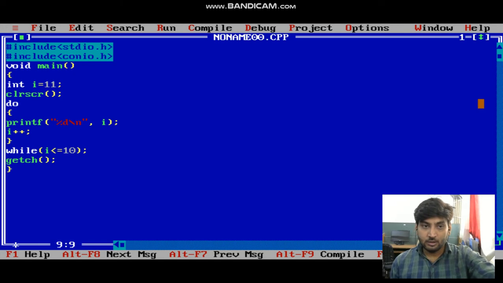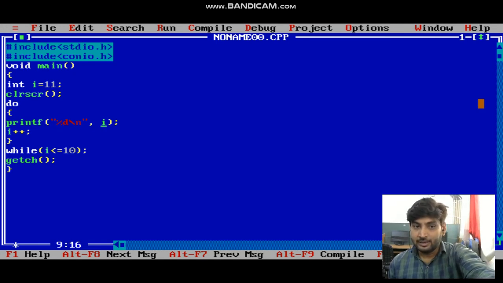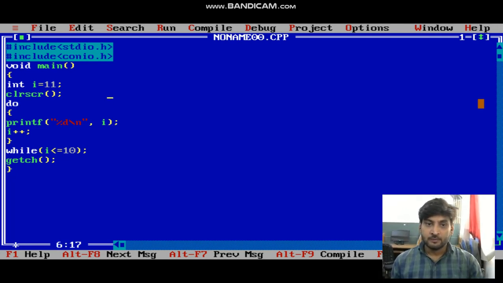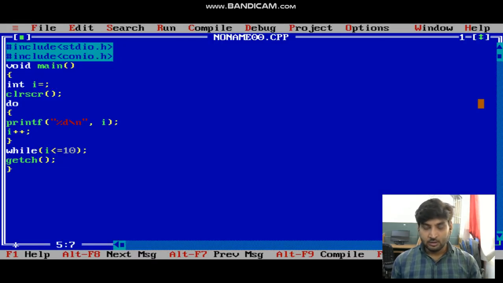So in do condition, printf %d and I, we are printing the value of I and I value is 11. So once a program is run, but they are not going to the condition of while loop. If I value is less than 10, then I will execute the program. We got a result 9 and 10, not going for the 11 and 12. So, this is a do while loop program.